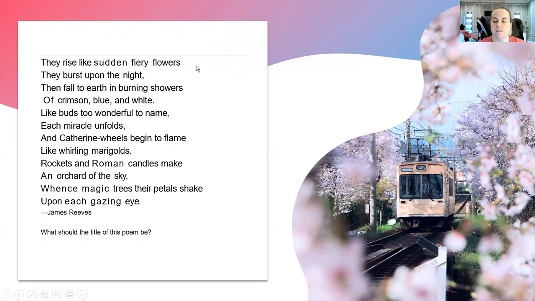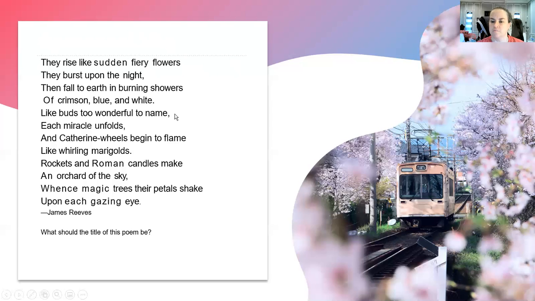What rhyming pattern did you notice? Let's look. Does flowers and night rhyme? No, so we start off with an A, B rhyming order. Does showers rhyme with night? No, but does showers rhyme with flowers? Yes, so we know we have an A, B, A rhyming pattern so far. Does white rhyme with showers? No. Does white rhyme with night? Yes.